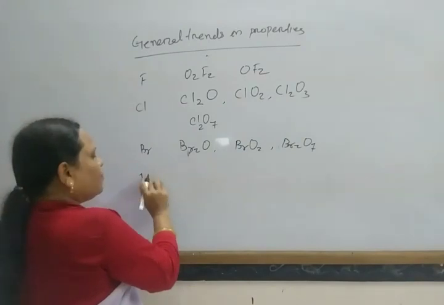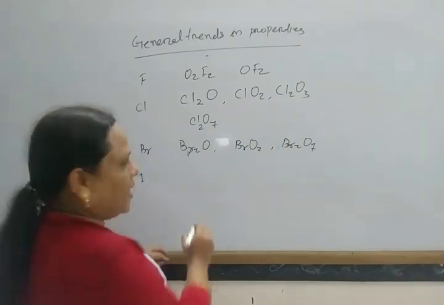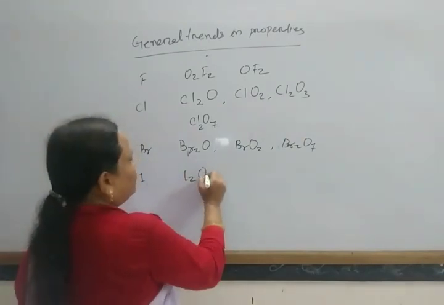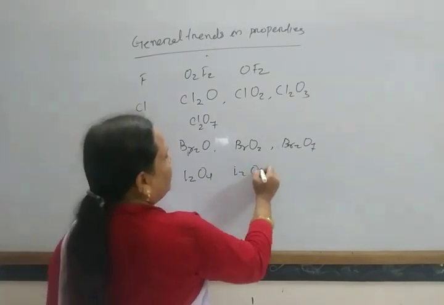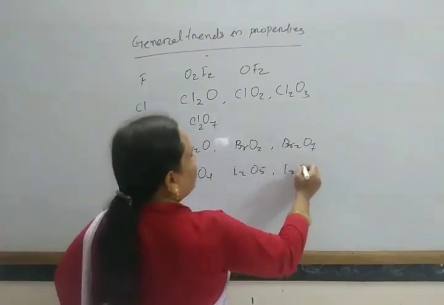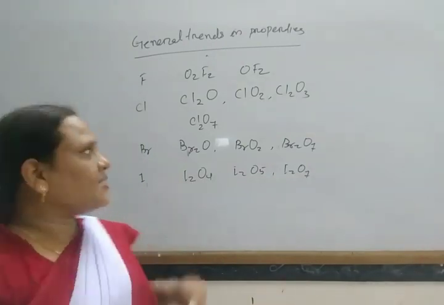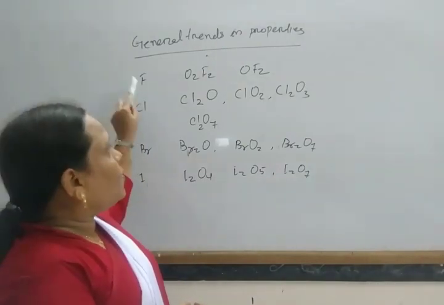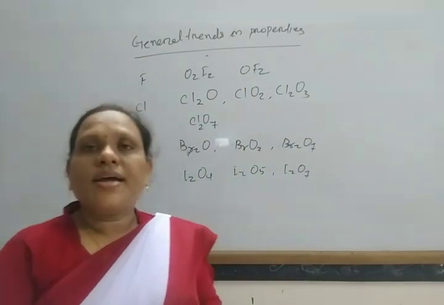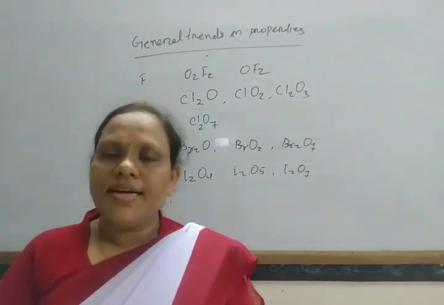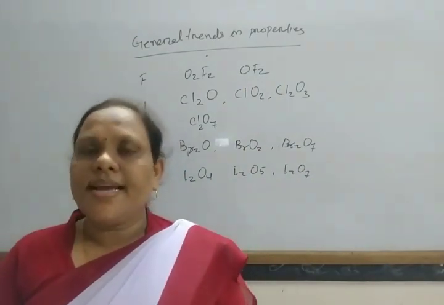Iodine also forms oxides of the type I2O4, I2O5 and I2O7. In this way, all halogens form oxides, while fluorine forms fluorides. These oxides are generally acidic in nature.